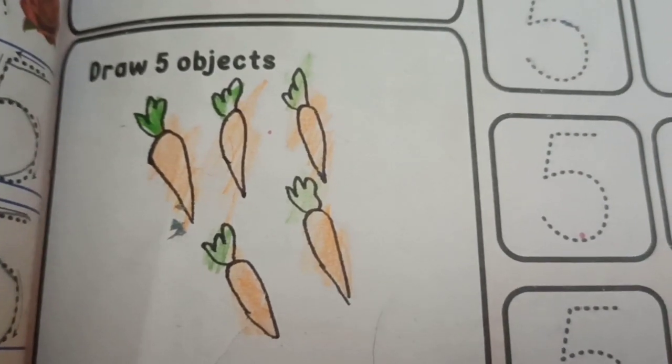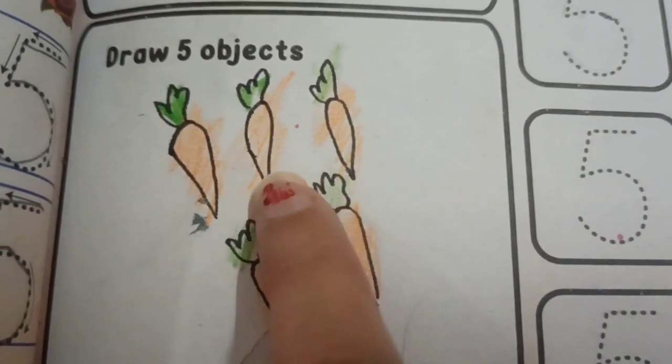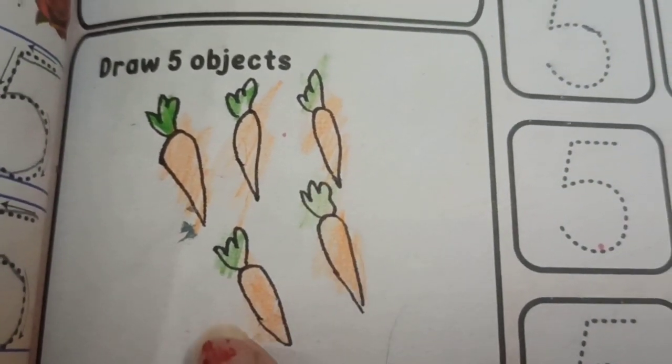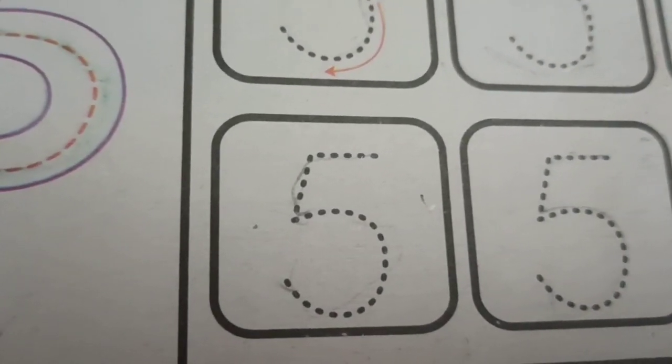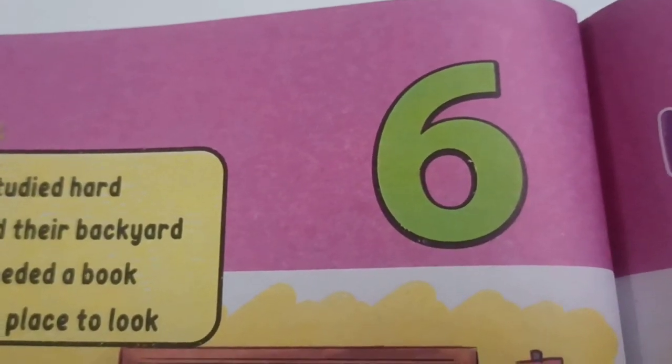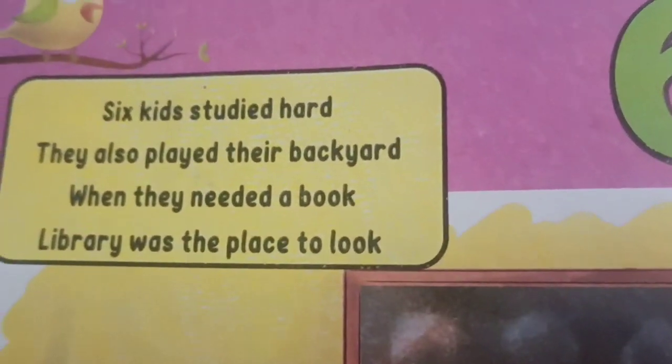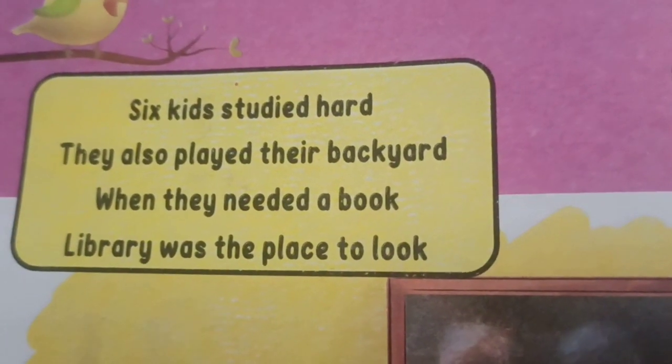How many carrots are there? 1, 2, 3, 4, 5. 5. Here comes number 6. 6. 6 kids studied hard.